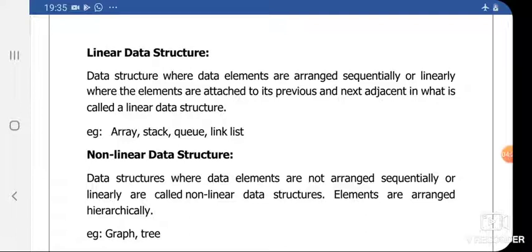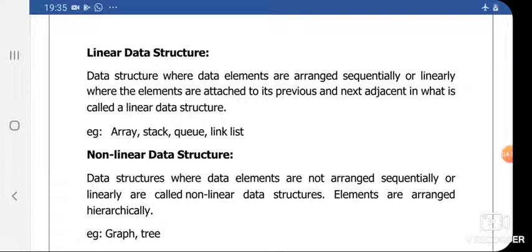In the last lecture, I showed how array, stack, and queue are represented. Also, we have seen the representation of linked list. In all those data structures, data is arranged linearly or sequentially. Therefore, they are known as linear data structures.